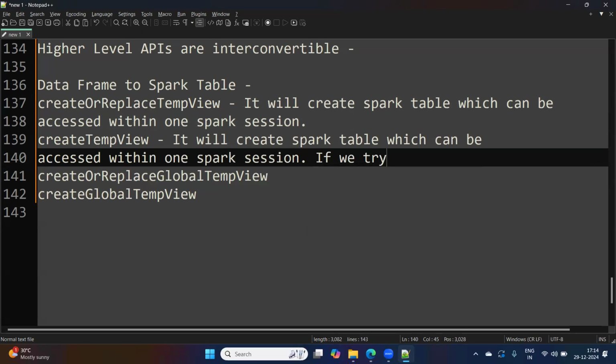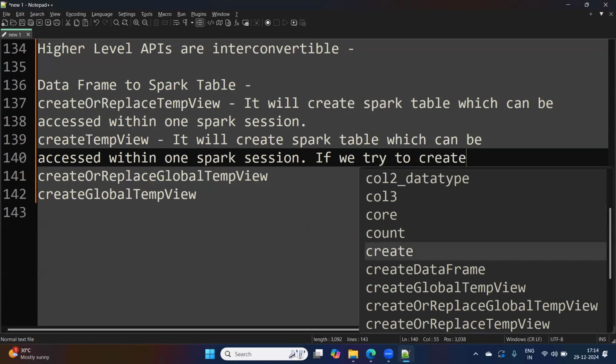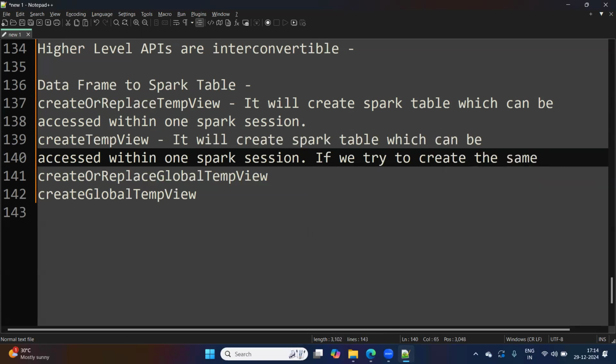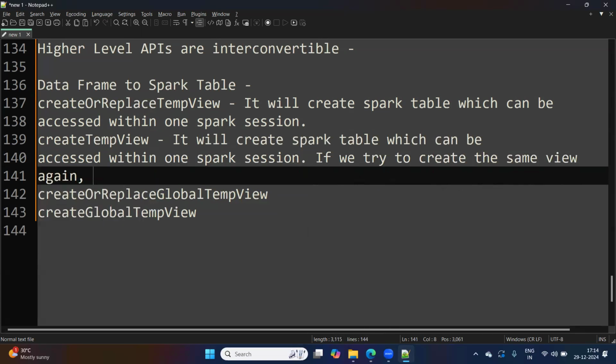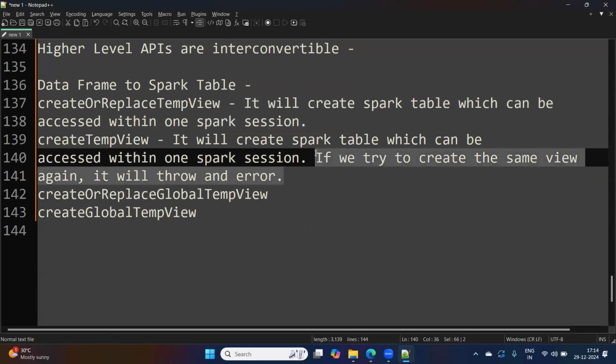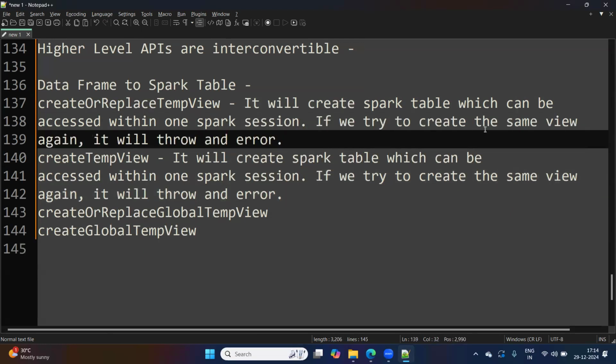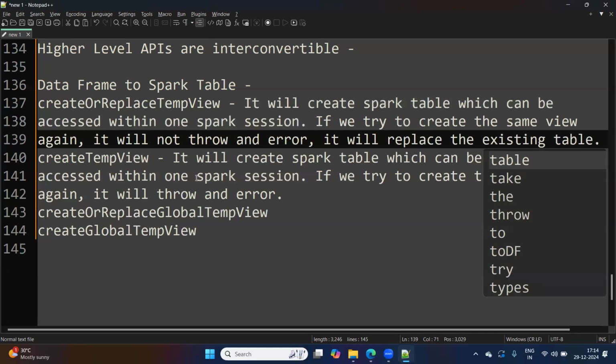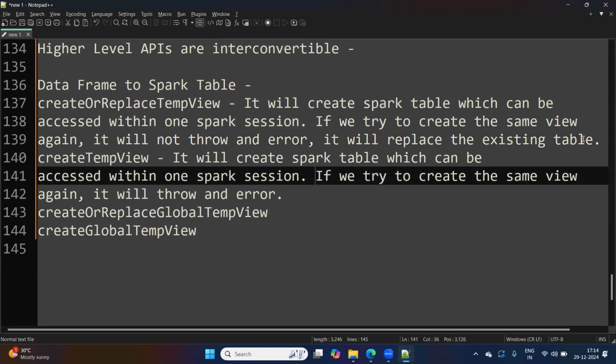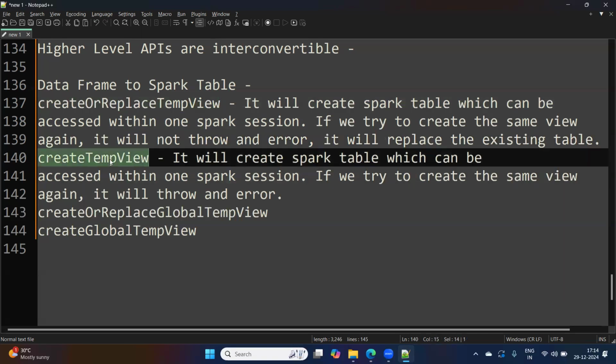But if we try to create the same view again, it will throw an error. Okay. And here, sorry, if we try to create the same view again, it will not throw an error. It will replace the existing table, right? That is the difference between create or replace temp view and create temp view.